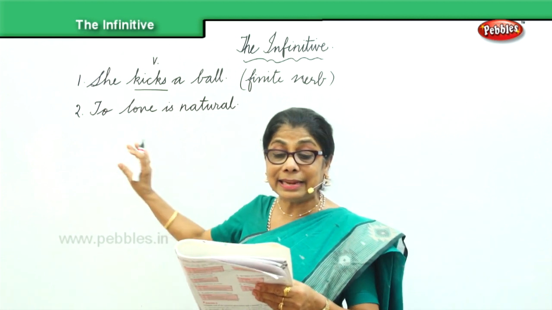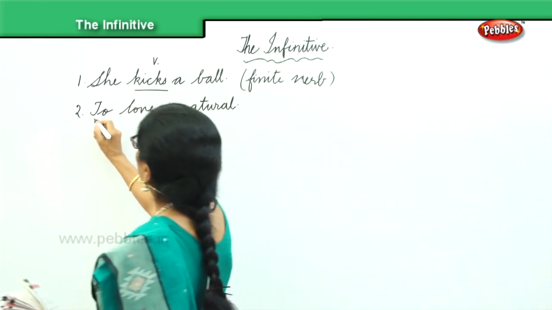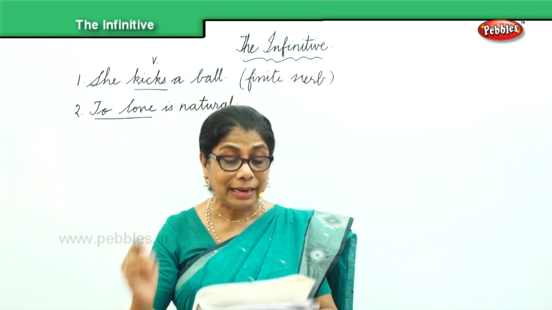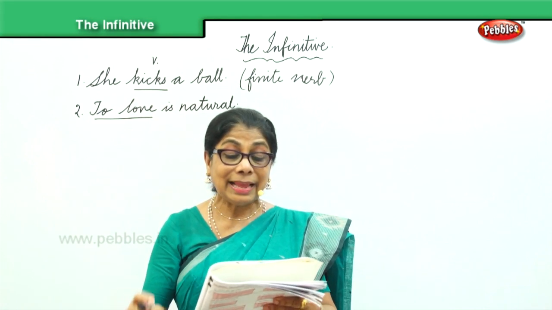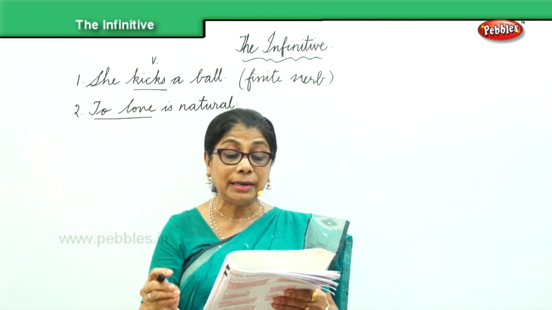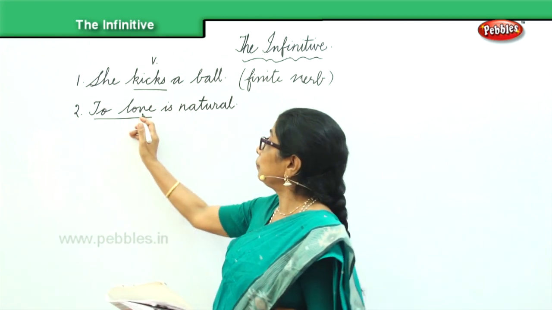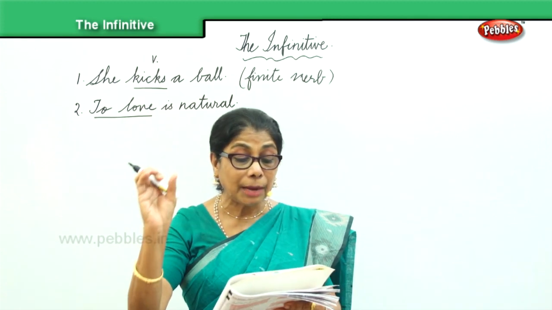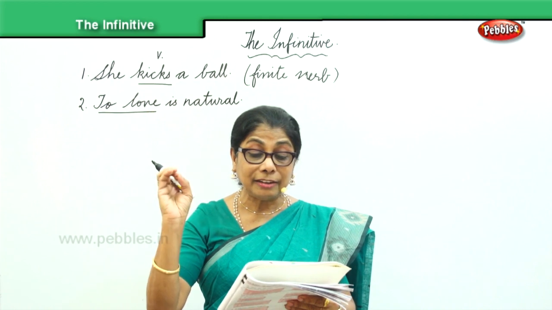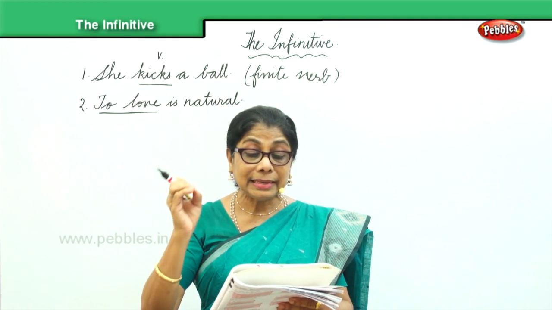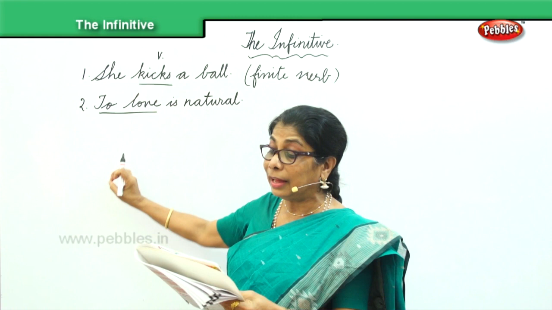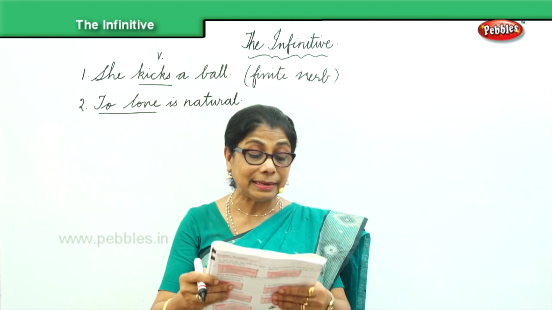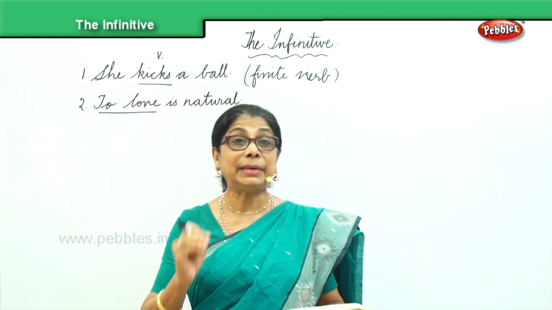So in the second sentence, to love shows the action is denoted by the verb love. So when we are talking about to love, it is denoted by the verb love. It has no subject and it is not limited by number and person.